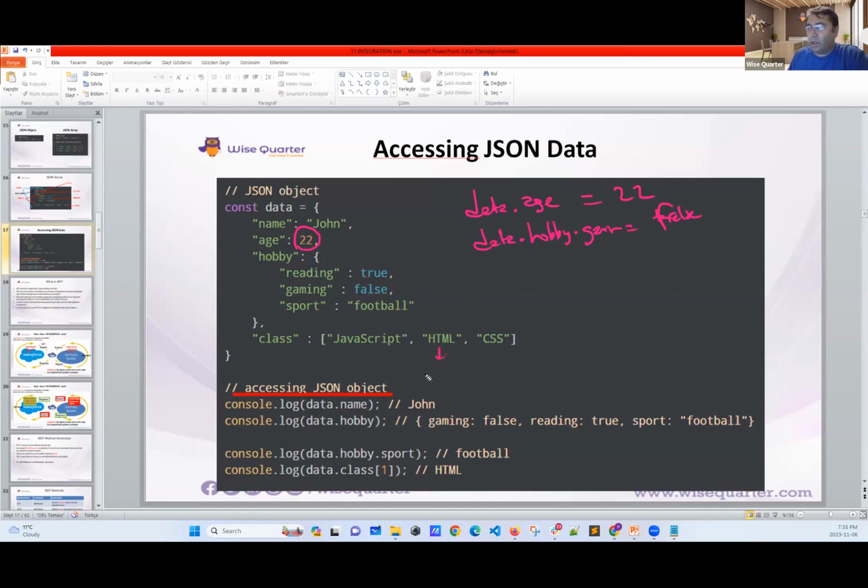If you want to reach HTML, as you see, this is an array: 0th index, 1st index, and 2nd index. Now you should say data, we have class. Now we want to retrieve HTML. Because this is an array, you have to use 1, because we wanted HTML, right? We need to write 1 here. Now, this is going to fetch HTML. Is this part clear, my friends?